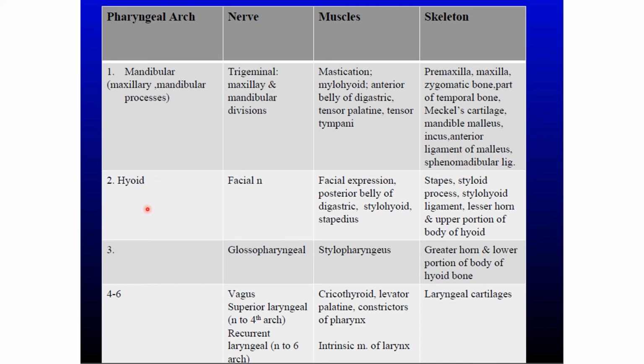The second arch is given the name hyoid arch, and its nerve is the facial nerve. All the muscles of facial expression develop, along with the posterior belly of digastric, stylohyoid, stapedius, and stapes, styloid process, stylohyoid ligament, lesser horn of the hyoid bone and the upper portion of the body of the hyoid bone derived from the second arch. The third, fourth and sixth arches have names too.